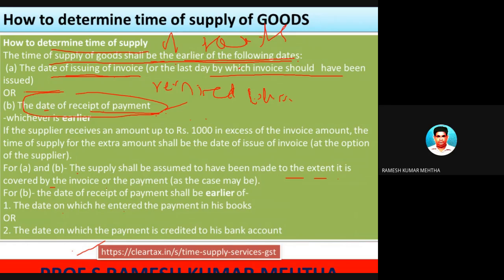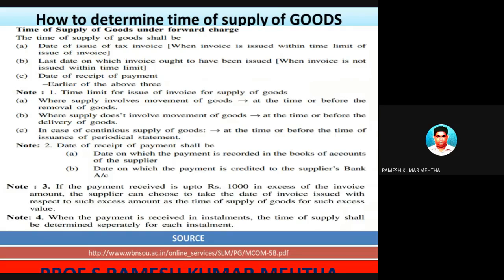The date on which the entry in the books is shown, the date on which the entry has been made in the books of accounts of the supplier of goods, or the date on which the payment is getting credited to the bank account of the supplier. Among them, whichever is earlier. Once you are taking up some problems, at that time life will be very, very easy. Don't worry. Be happy. Next point.